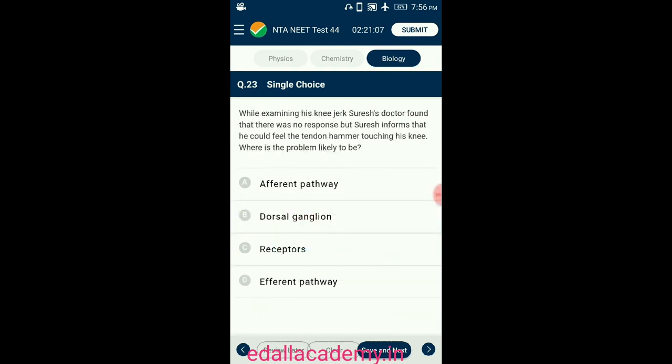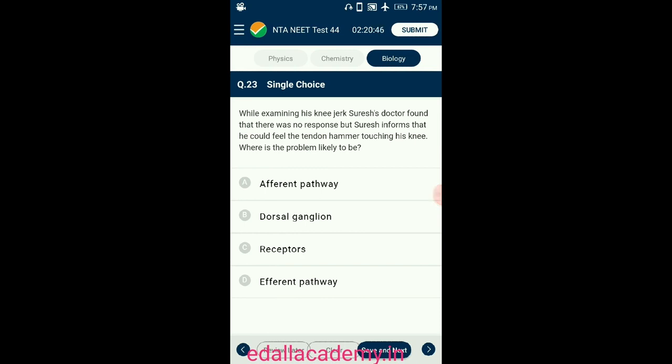Question number 23. While examining his knee jerk, Suresh's doctor found that there was no response, but Suresh informs that he could feel the tendon hammer touching his knee. Where is the problem likely to be?